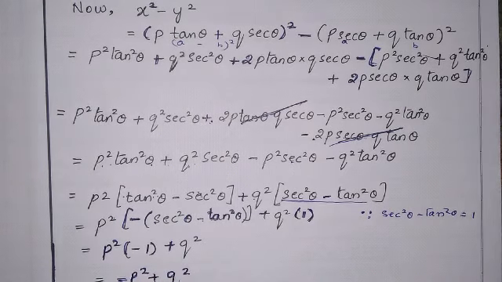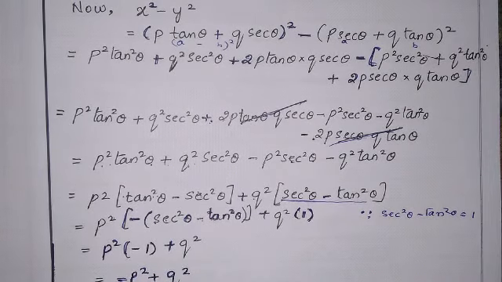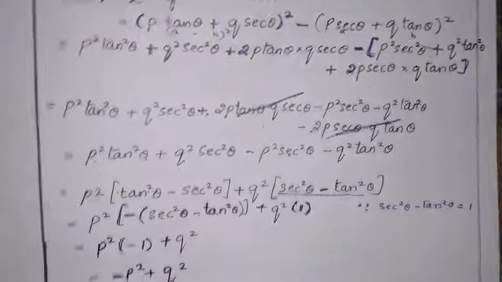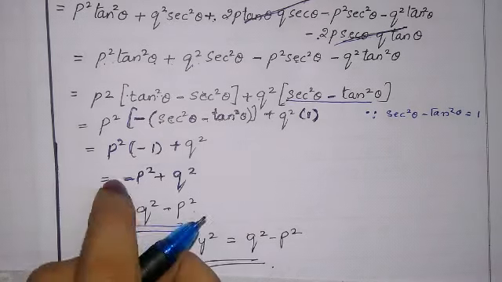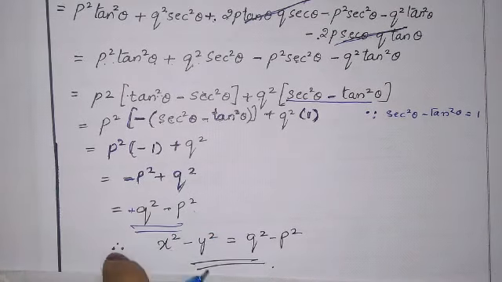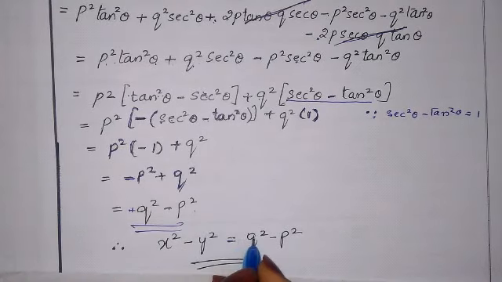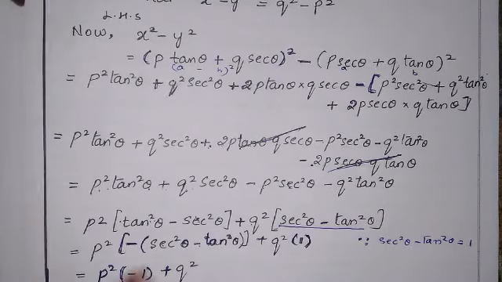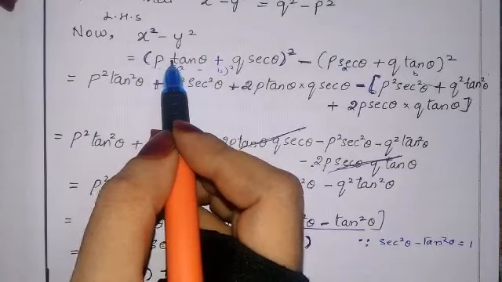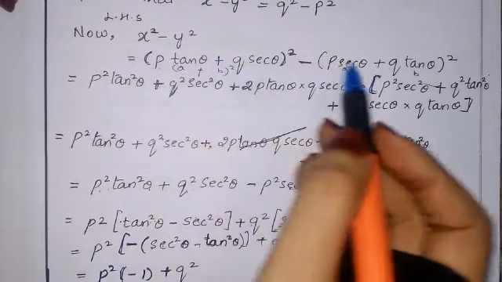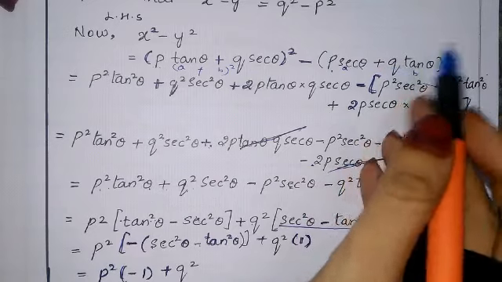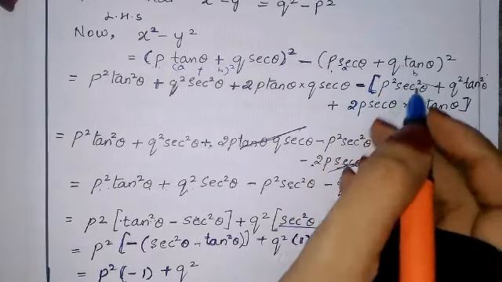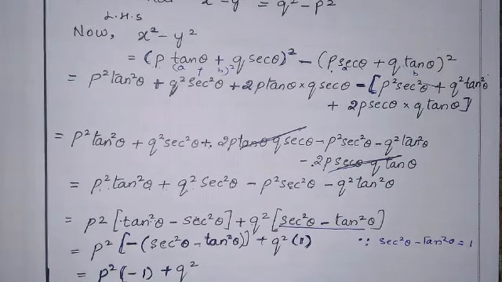Now minus p square plus q square. So what value did we get? q square minus p square. q square has a positive sign, so plus, minus p square. They told us to prove only this. Therefore x square minus y square is equal to q square minus p square. It's very easy. It looks complicated, but you have to split this formula, that is a plus b whole square and a minus b whole square, you have to split both. Then for the minus sign, you have to remove the bracket. That's it. Okay.